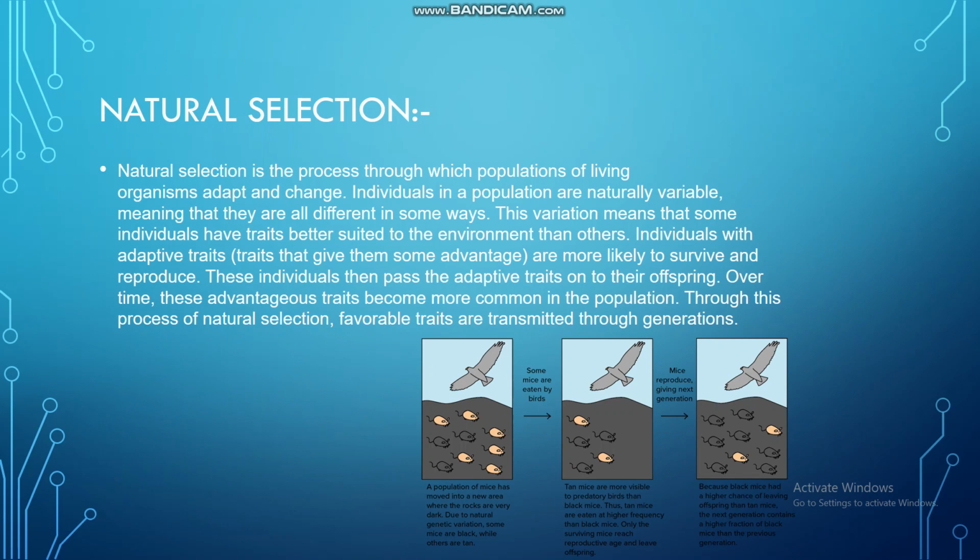Over time, these advantageous traits become more common in the population. Through this process of natural selection, favorable traits are transmitted through generations. As we see in the picture, a population of mice has moved into a new area where the rocks are very dark. Due to natural genetic variation, some mice are black while others are tan.